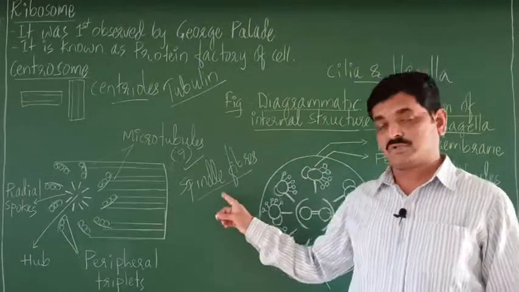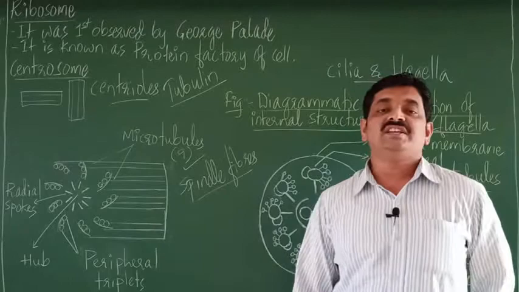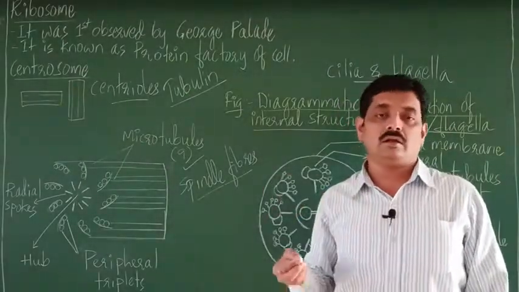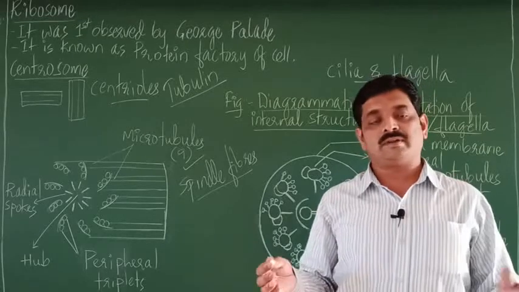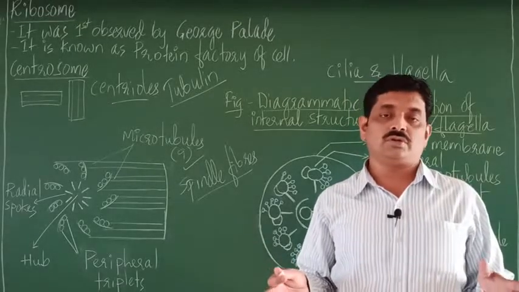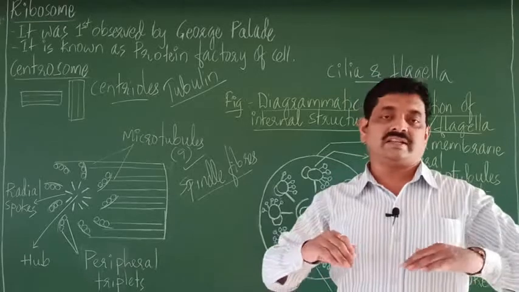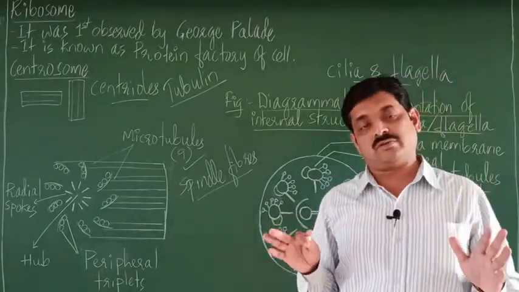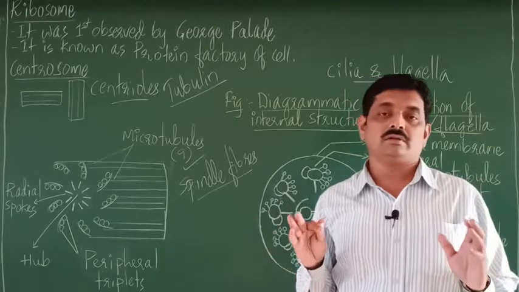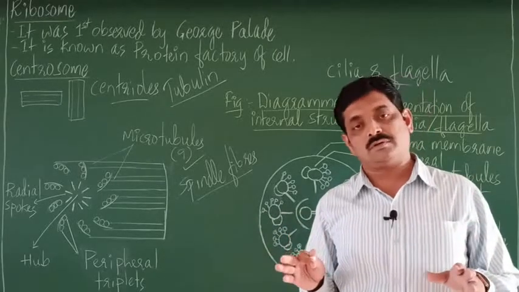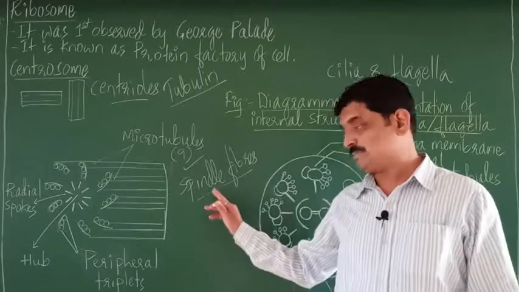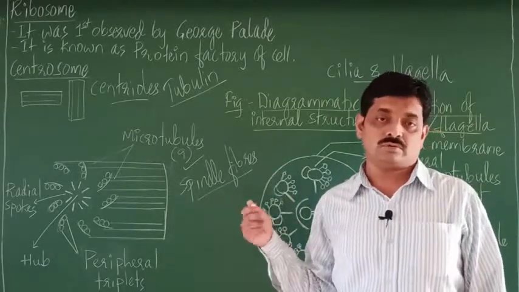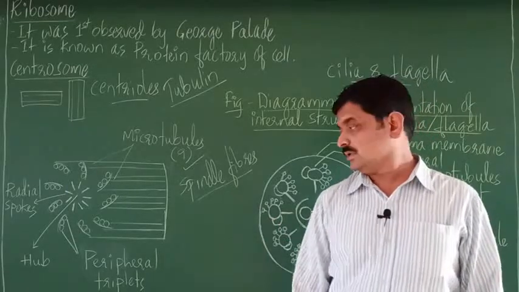These spindle fibers help in cell division, right? They help in migration of chromosomes during cell division. Again, the details we shall consider in the coming videos. So in simple words, centrioles help in cell division by forming spindle fibers. So these are some functions of centrosomes or centrioles.